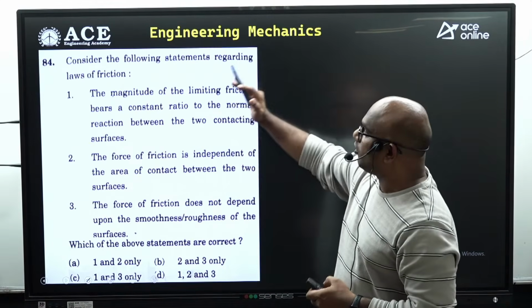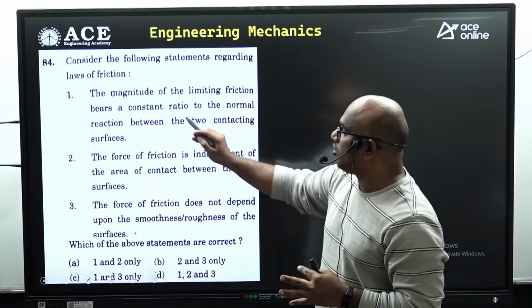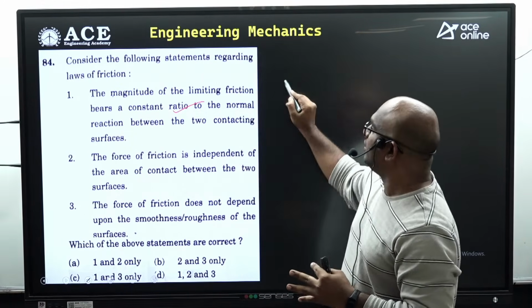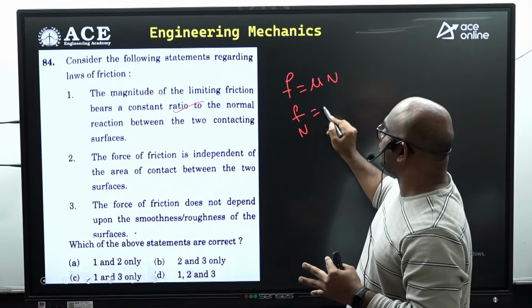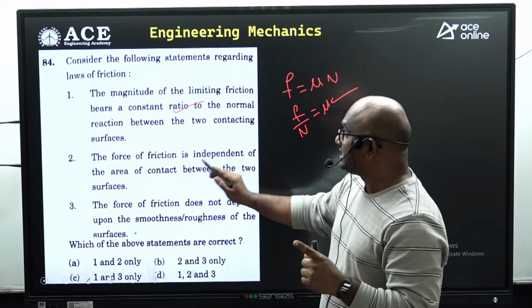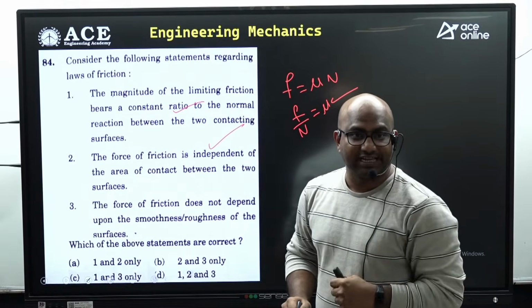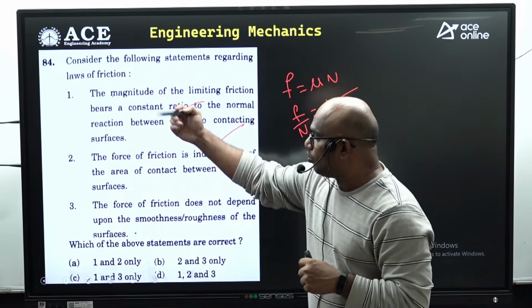Next, consider the following statements regarding the law of friction. The magnitude of the limiting friction bears a constant ratio to the normal reaction. Yes, because F equals mu into N, so F by N equals mu, which is definitely a constant. The first one is correct. The force of friction is independent of area. Absolutely correct, it is independent of area. It just depends upon the nature of the surface in contact. So 1 and 2 are correct.